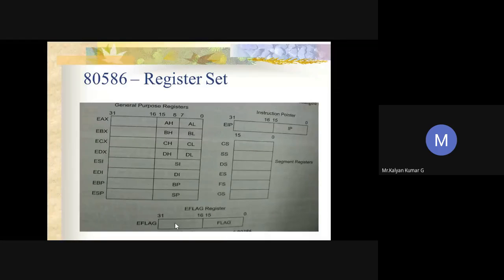If you go through the diagrams, you will be able to understand. Is there anything new in this diagram? I think I posted the same diagram for 80386. Here also it is the same. We have 32-bit registers, which you can take as 8-bit, 16-bit, or 32-bit, depending. We have a 32-bit instruction pointer, EIP, and 6 segment registers. As I said previously, we have something called GS and FS, similar to your extra segment, so you can access all the data segments with the help of these. And we have a 32-bit eFlags register. It is the same register set. If you are thorough with 80386, the same thing you can apply for 486 as well as 586.